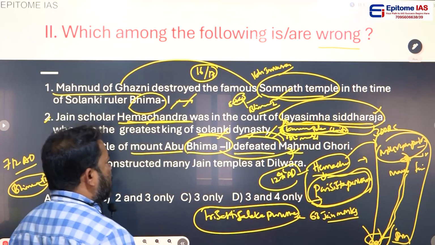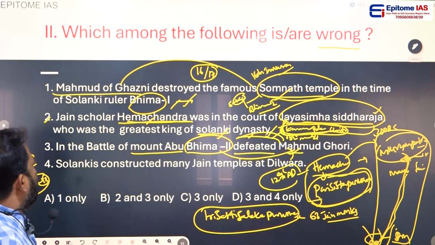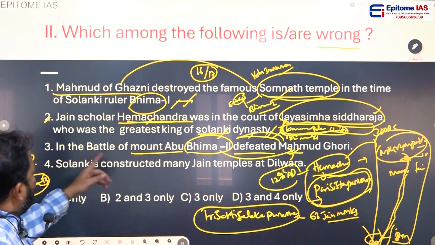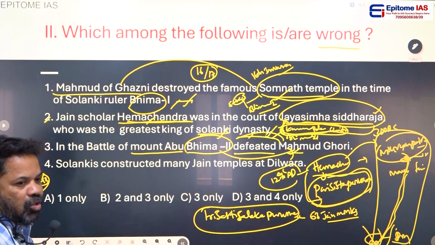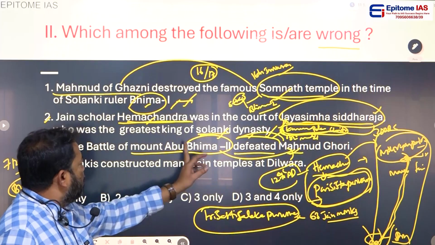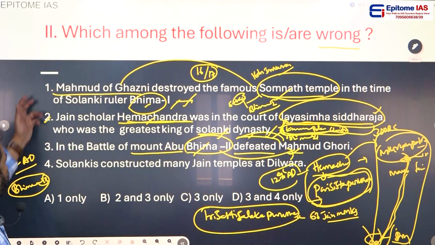Yes. And once, when I was a UPSC student, one question was asked: Muhammad Ghazni invaded India in the time of Bhima II, and Muhammad Ghori invaded India in the time of Bhima I. Both statements are wrong. Muhammad Ghazni invaded in Bhima I's time, and Muhammad Ghori invaded in Bhima II's time. So these two statements are right. One right, two right, three right.